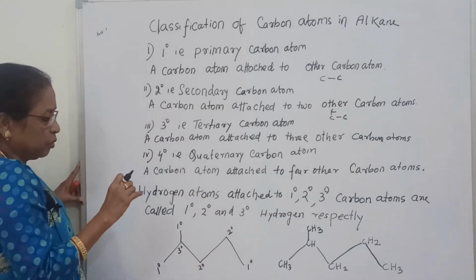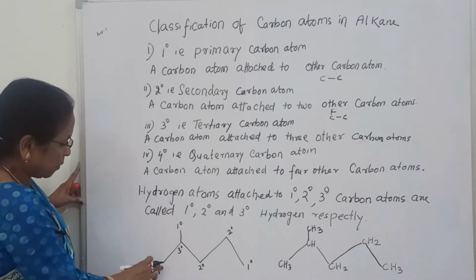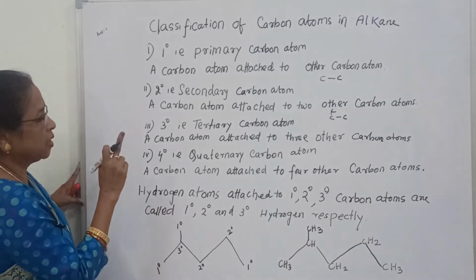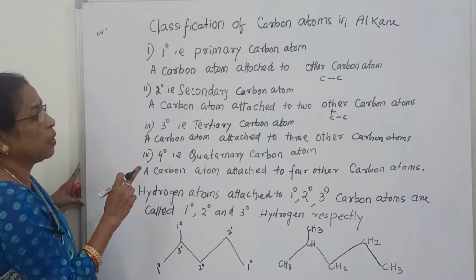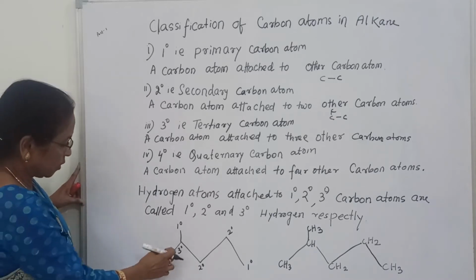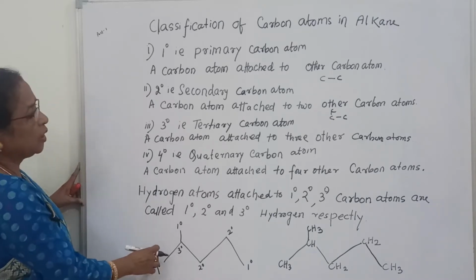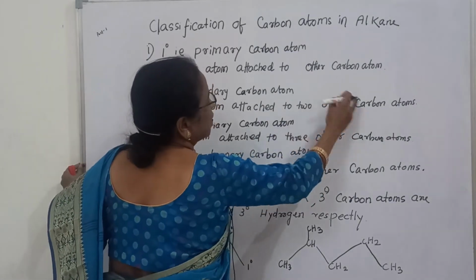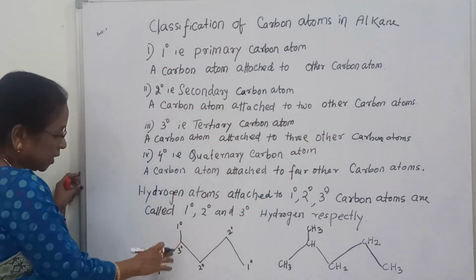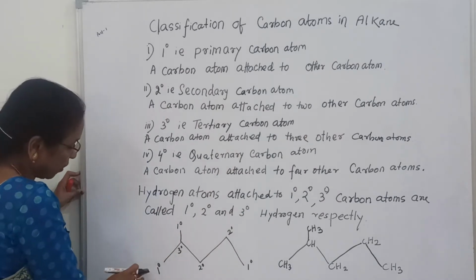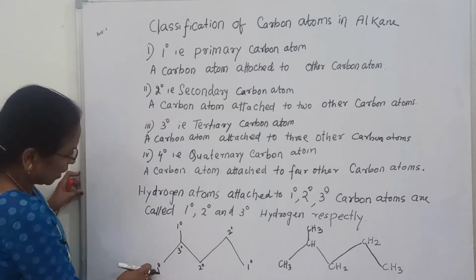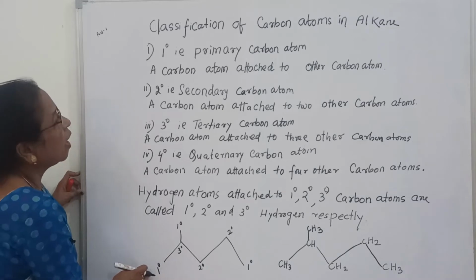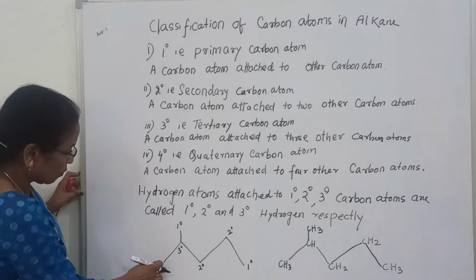Then you may be confused why it is primary. Now you can say primary carbon atom, or you can say 1 degree.